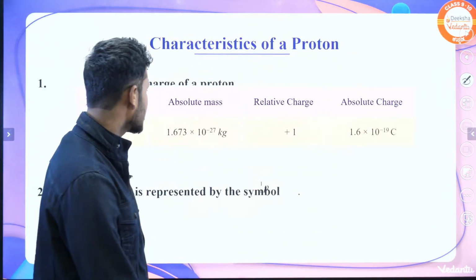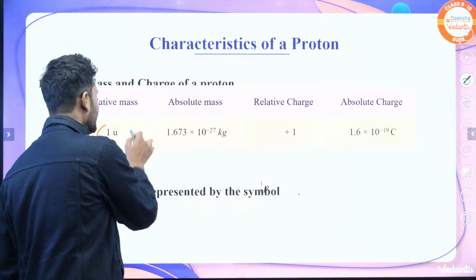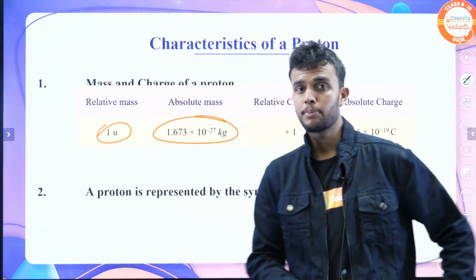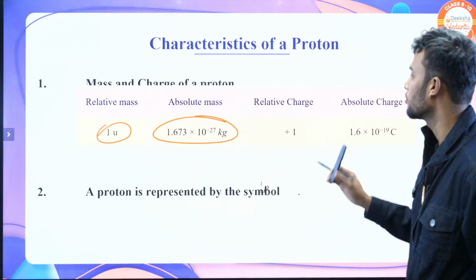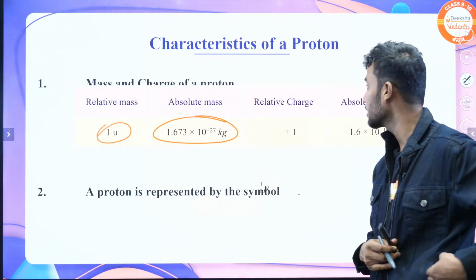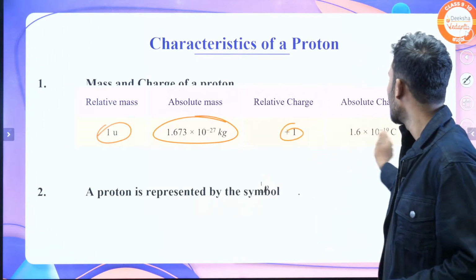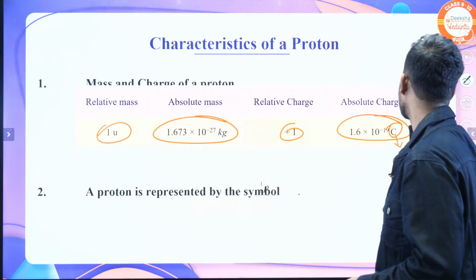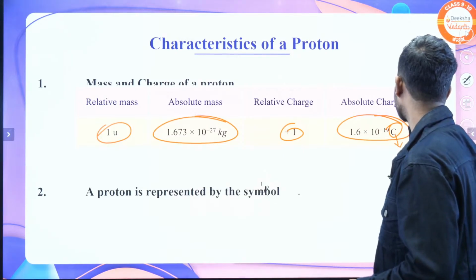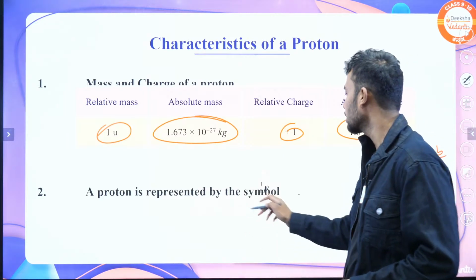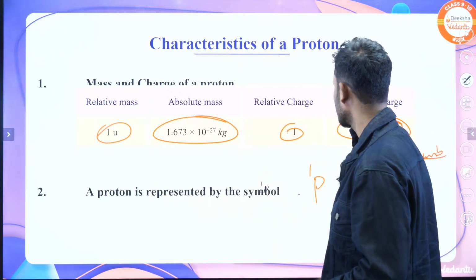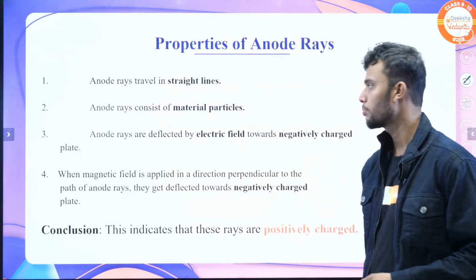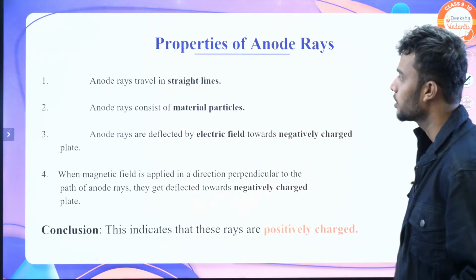Let's move on to the characteristics of the atom. This is the relative mass of an atom. Absolute mass: what is the absolute mass of a proton? Proton is 1.673 × 10^-27 kg, relative charge is +1 and 1.6 × 10^-19 C. C is nothing but coulomb, an SI unit. Next, a proton is represented by P with mass 1, symbol P for proton. These are the properties of anode rays.